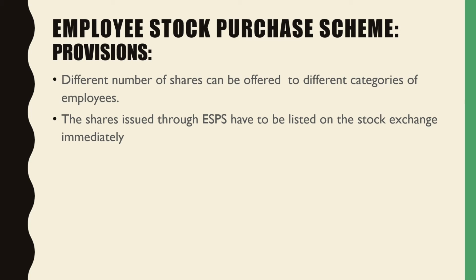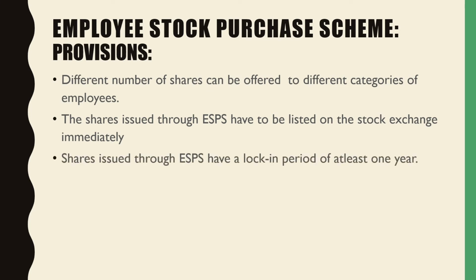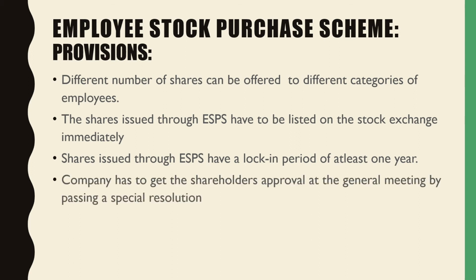That is, the stock exchange has to be made aware that such shares have been issued to the employees of the organization. Shares issued through ESPS have a lock-in period of at least 1 year. That is, the employees cannot have any transactions about these shares. The company has to get the shareholders' approval at the general meeting by passing a special resolution. That is, these shareholders have to be intimated that the company wishes to have such shares for its existing employees.